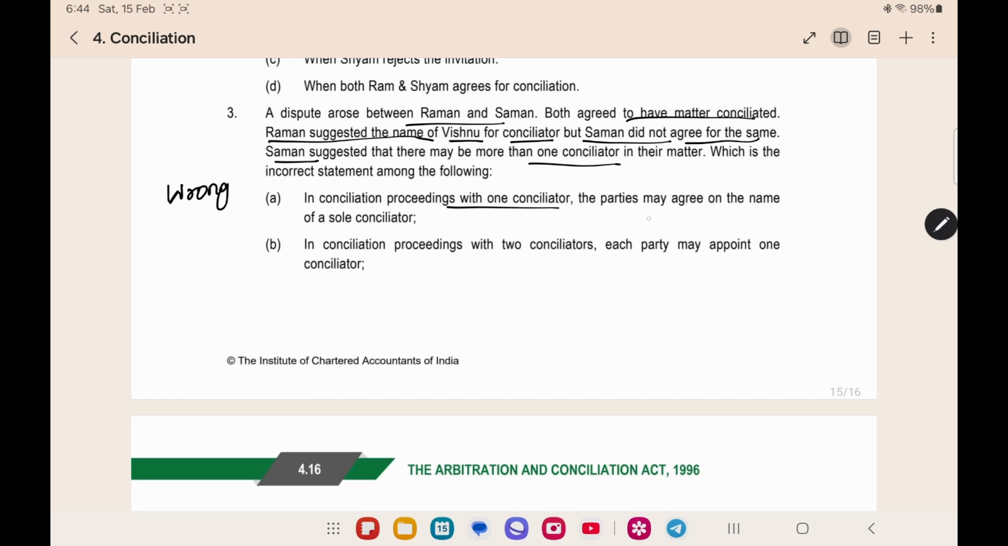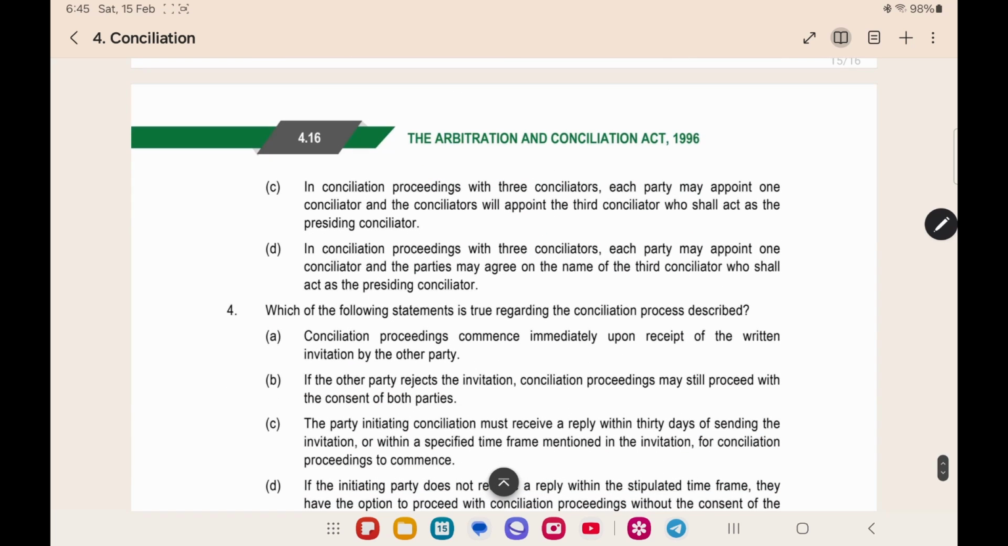Conciliation proceedings with one conciliator, parties may agree on the name of the sole conciliator. This is correct. The one conciliator will be appointed by mutual agreement of the parties. With two conciliators, each party will appoint one conciliator. This is also correct. And in conciliation proceedings with three conciliators, each party may appoint one conciliator and the conciliator will appoint the third conciliator. This is a wrong option.